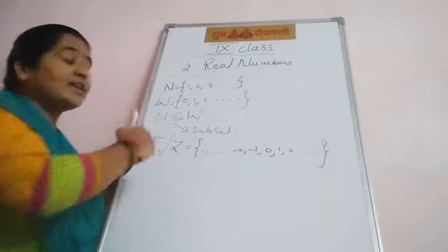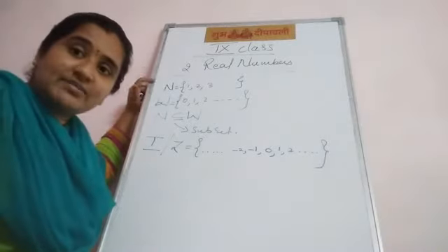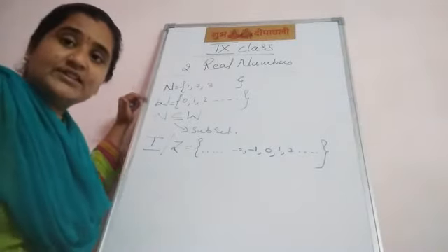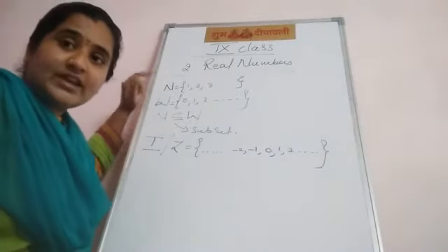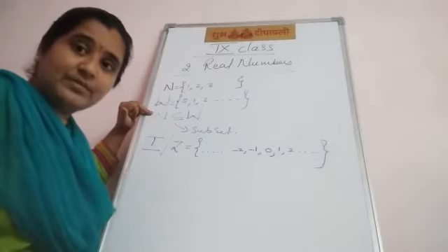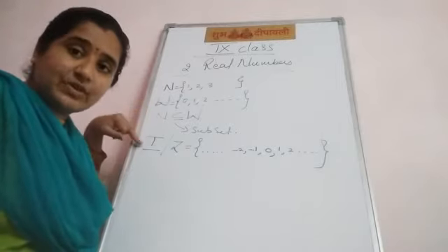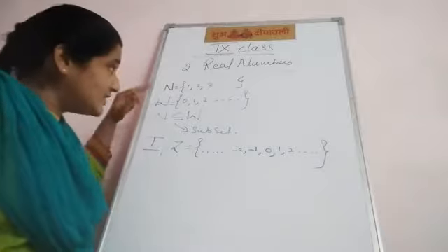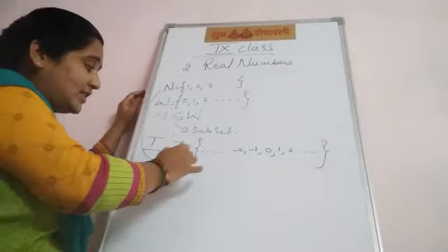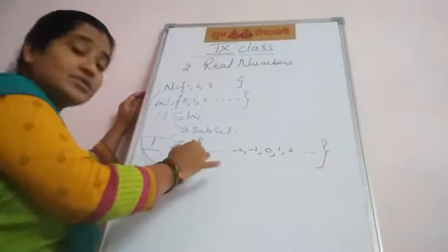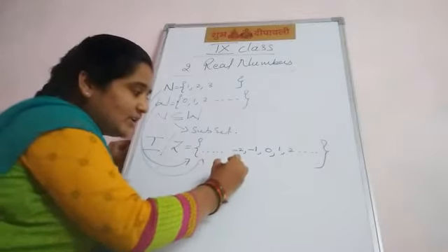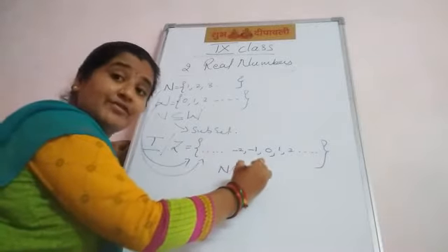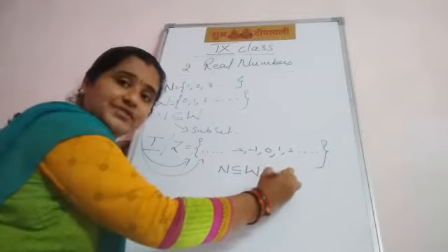Here also I can write natural numbers are a subset of whole numbers, and whole numbers are a subset of integers. You can see all natural numbers and whole numbers in integers. So I can tell N is a subset of W, a subset of Z.